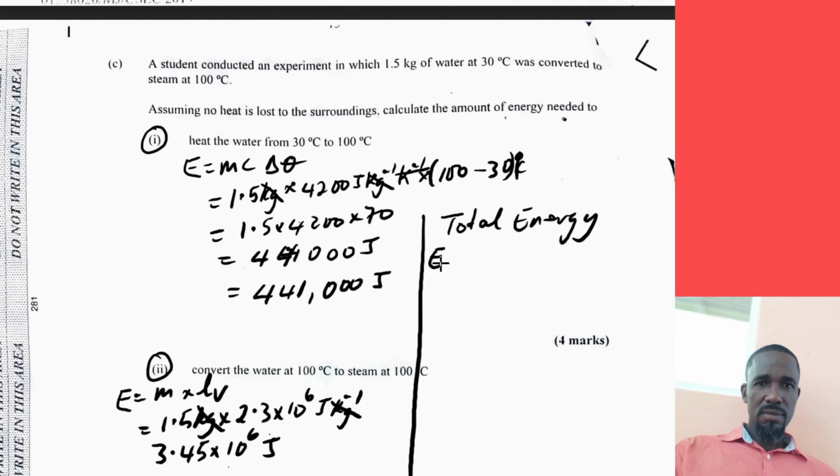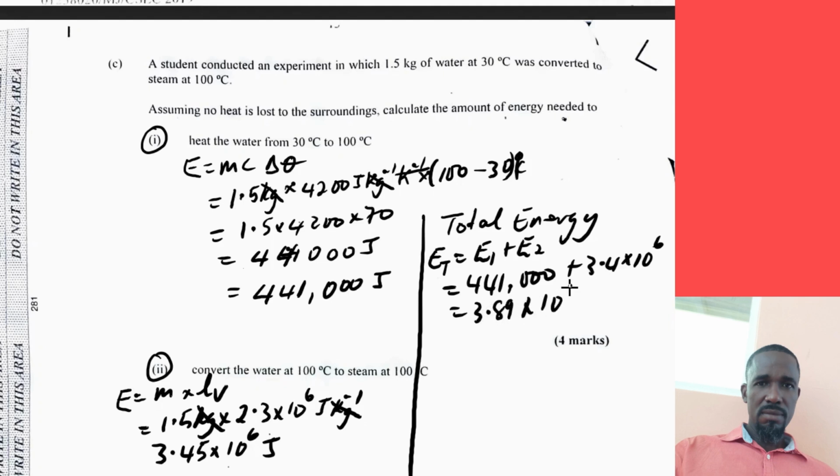So ET is equal to E1 plus E2, which is 441,000 plus 3.45 times 10 to the 6, and that would be equal to 3.89 times 10 to the 6 joules of energy. That would be required to convert 1.5 kilograms of water at 30 degrees Celsius to steam at 100 degrees Celsius. And this is how we would approach these types of questions.